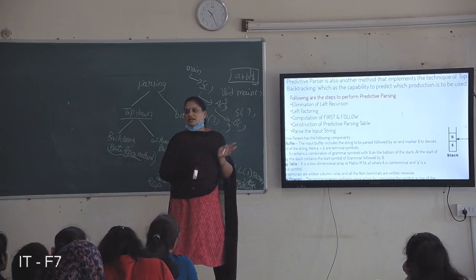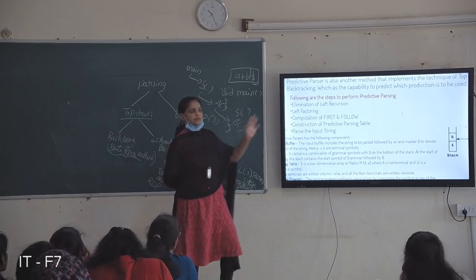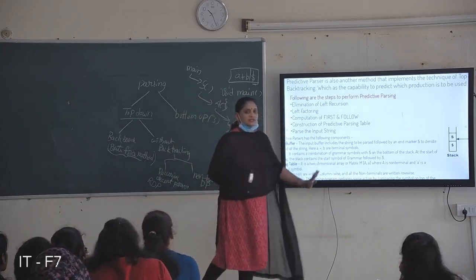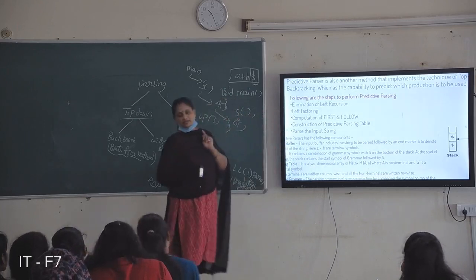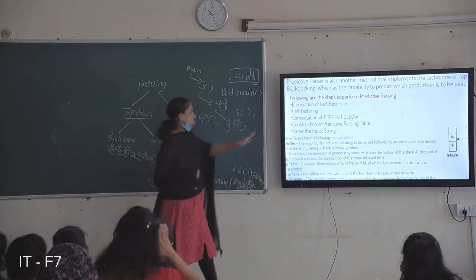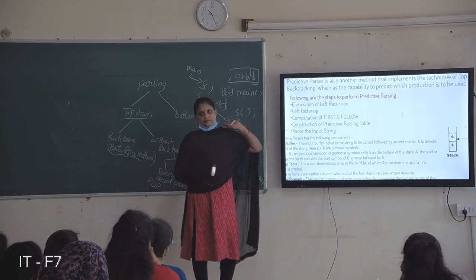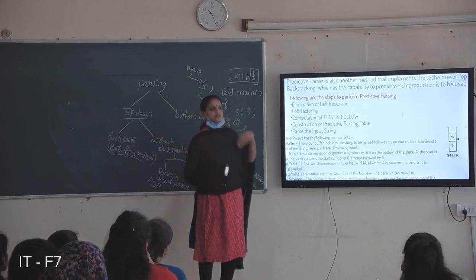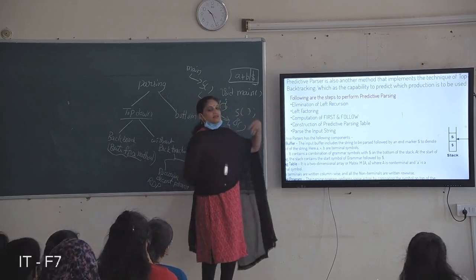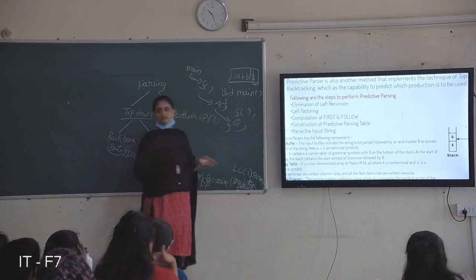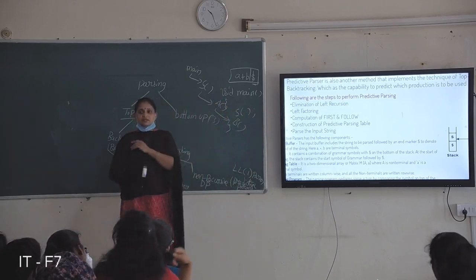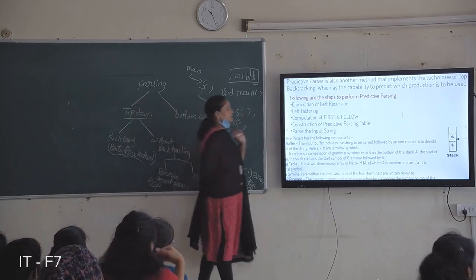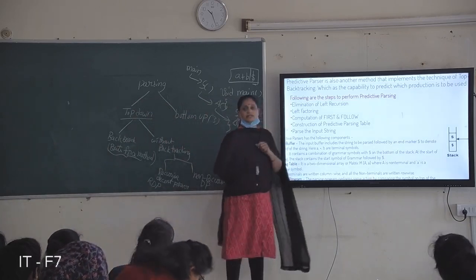If the grammar is given, to do predictive parsing for that grammar, first we have to construct the table. So to construct the table, these are the steps. Once the table comes, how we use the input string on the table is just to find out. This is a very big process. Okay, first you have to find out how to find the parsing table.